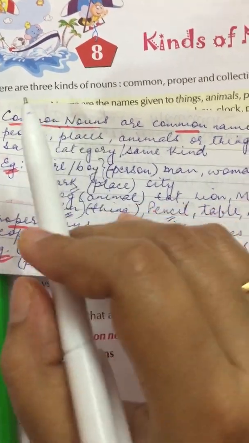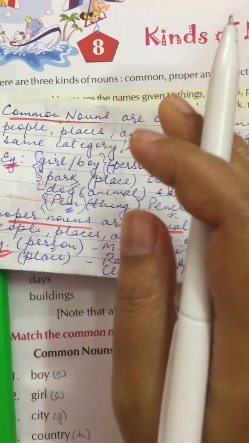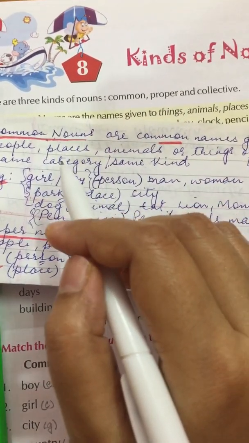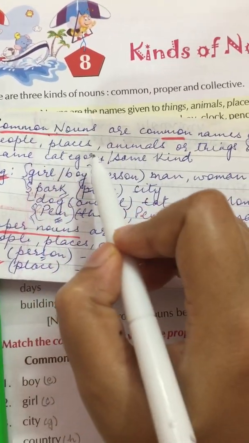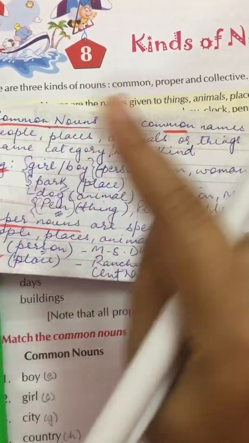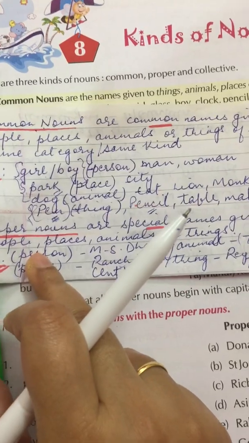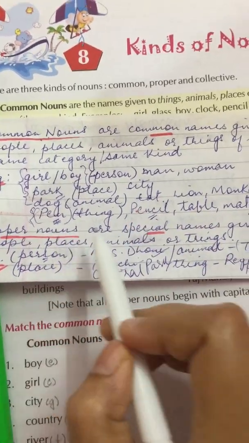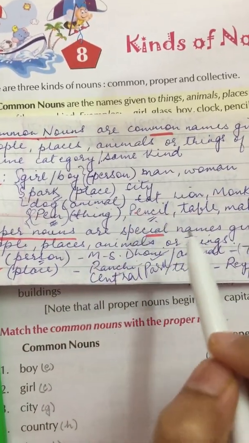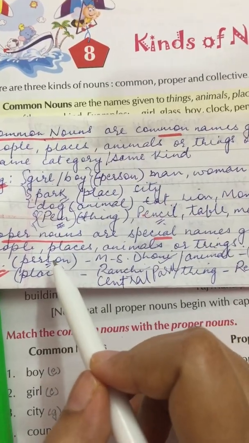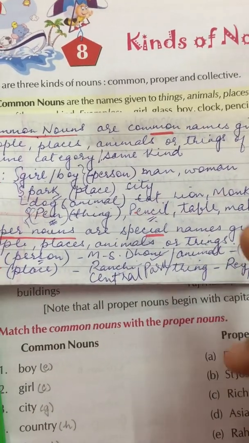In common nouns, we do not give any name. We simply write the names of people, places, animals or things of the same kind. Whereas in proper noun, we write the special names, the specific names for a person, place, animal or thing.